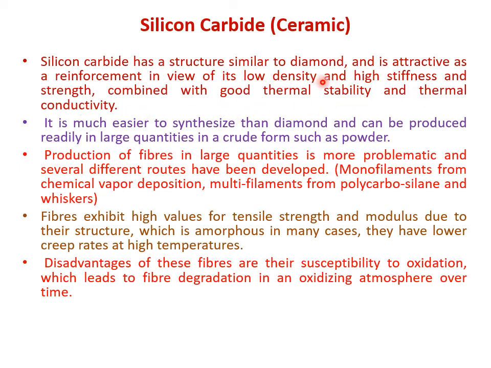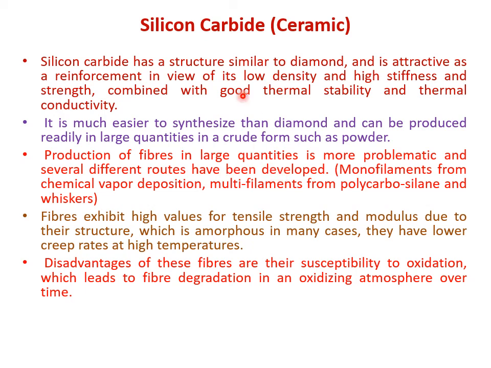Its thermal stability is also good, that is its coefficient of thermal expansion will be lower and its thermal conductivity is also higher. But the problem is silicon carbide can be easily produced in the form of powder, but producing it in the form of fiber is difficult. Okay, it is much easier to synthesize than diamond. Diamond से production इसका easy है and can be produced readily in large quantities in form of powder. Producing silicon carbide in the form of fibers in large quantities is more problematic and several different routes have been developed.